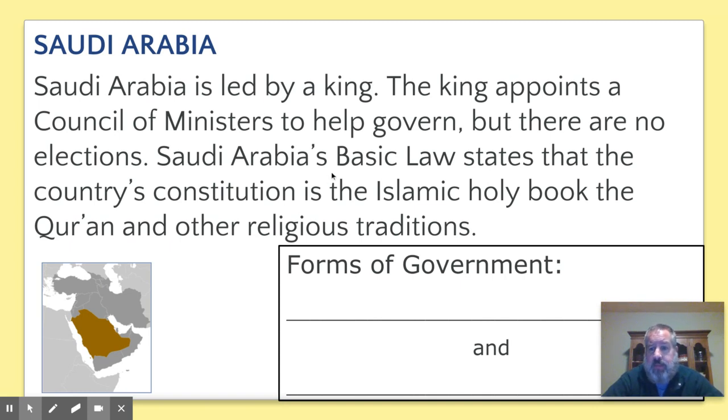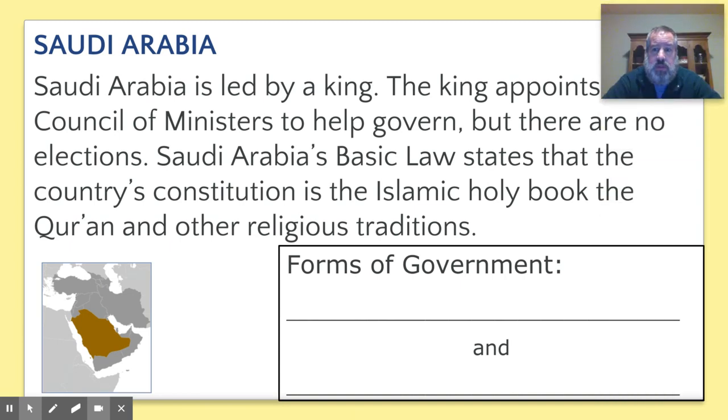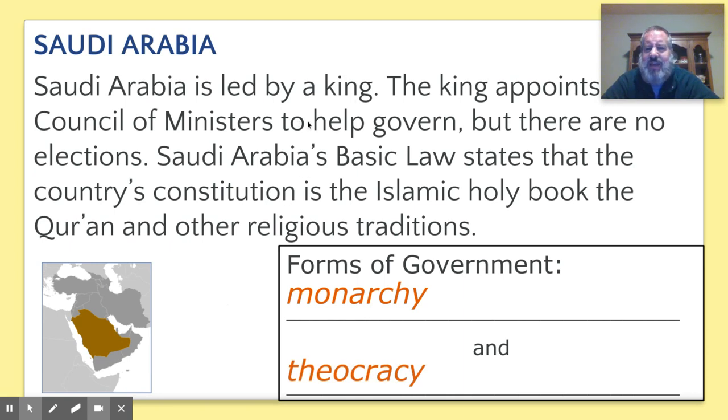So, what types of government would this be? Well, you'd probably say that it could be possibly a theocracy because it talks about that their constitution is based off a holy book. And the fact that it says king here would be, my guess is it's a monarchy. So there's your monarchy, and then there's your theocracy. So you're just going to take context clues to figure out what these governments are.